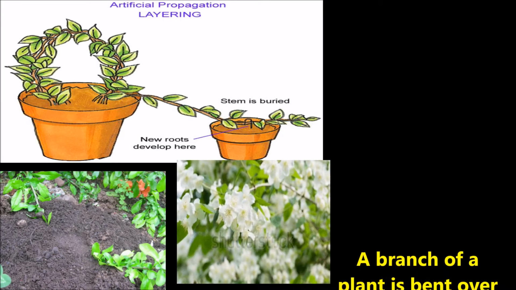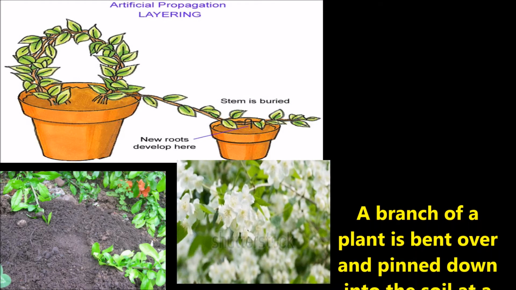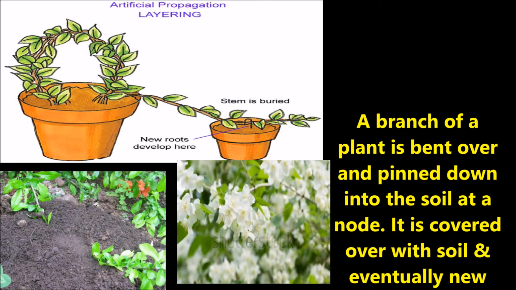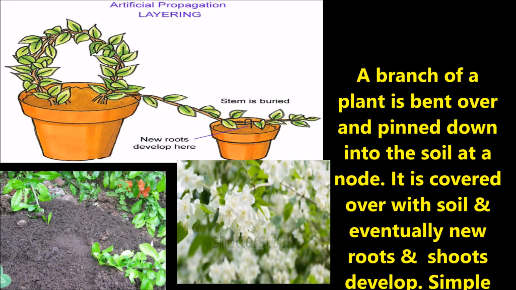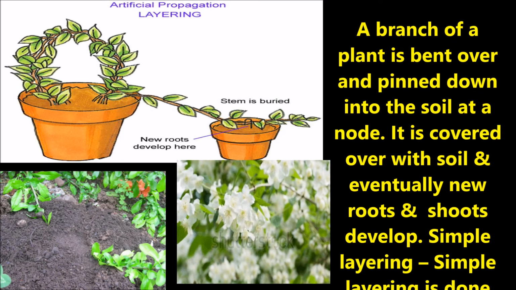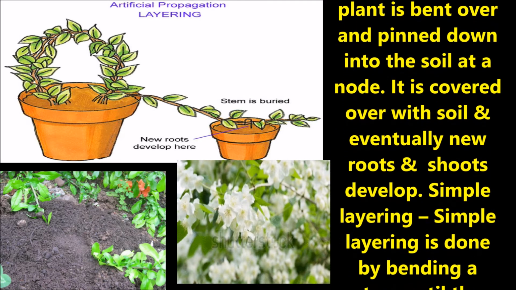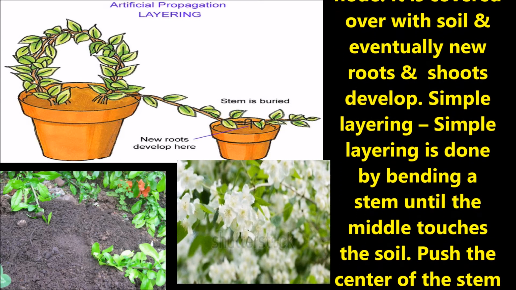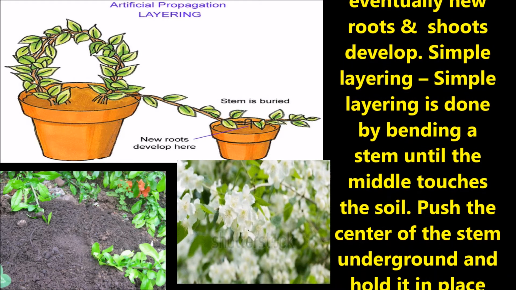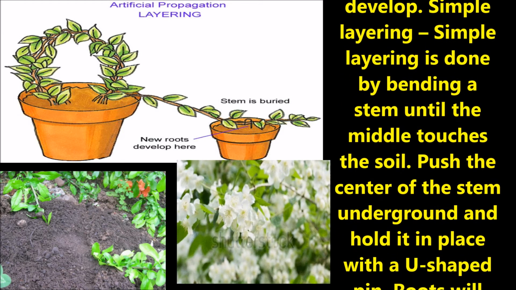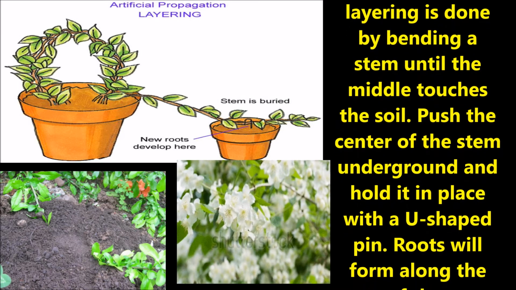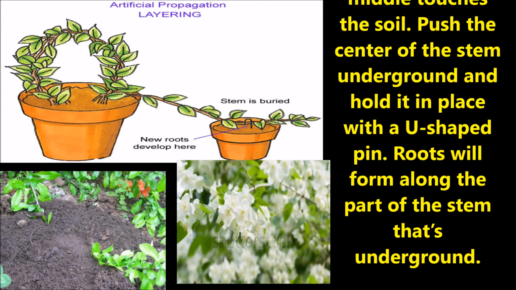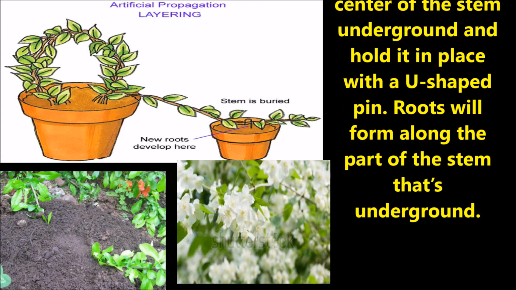Now let us discuss artificial vegetative propagation. Artificial vegetative propagation is done through processes like layering, cutting and grafting. Layering is done by bending a stem until the middle touches the soil. Push the center of the stem underground and hold it in place with a U-shaped pin. Roots will form along the part of the stem that is underground. It is covered with soil and eventually new roots and shoots develop.